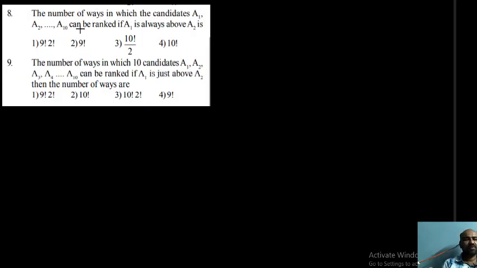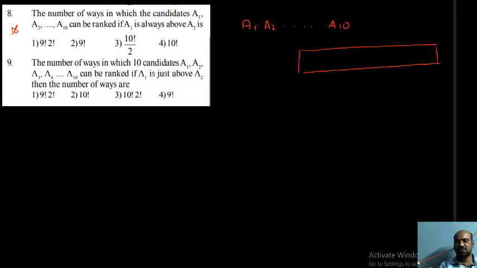Okay students, our next problem. These are not part of the circular permutation concept; they are general miscellaneous problems, actually linear permutations. So the circular permutation concept is completed. Next problem: the number of ways in which the candidates A1, A2, and so on up to A10 can be ranked if A1 is always above A2. This is an important model, and this type of problem was already discussed. A1, A2, up to A10 are 10 persons. Arrange these persons in 10 blank places such that A1 is always above A2.